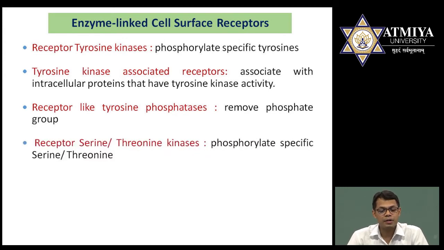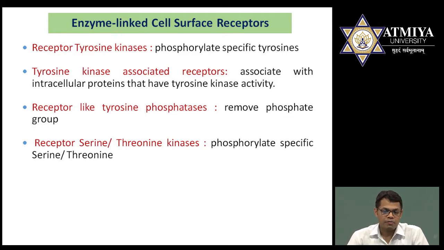Fourth one is receptor serine threonine kinase. As the name suggests, in the first one it was receptor tyrosine kinase, but here the receptor is the same, the kinase function is the same, but instead of tyrosine you will observe serine threonine. After tyrosine, this is the second most important family, that is serine threonine.